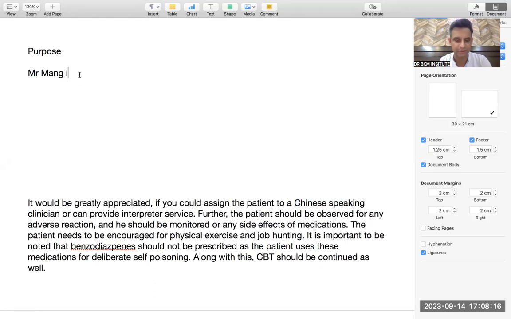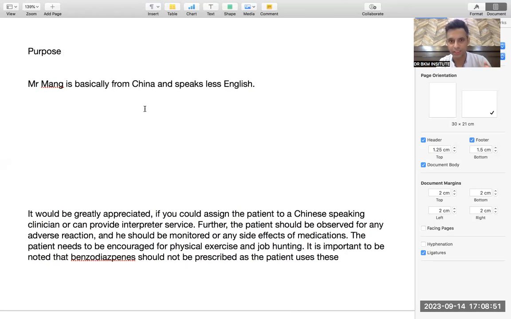That's why I'm writing Mr. Zhang is basically from China and speaks only basic English, very little English. That's it. That is what I am including in the second paragraph, the social history.